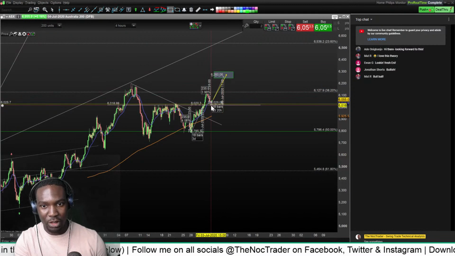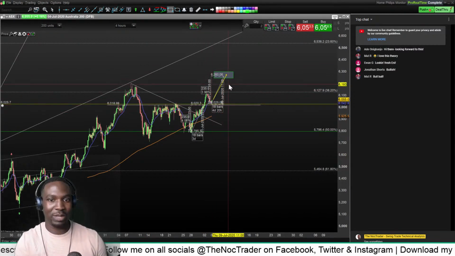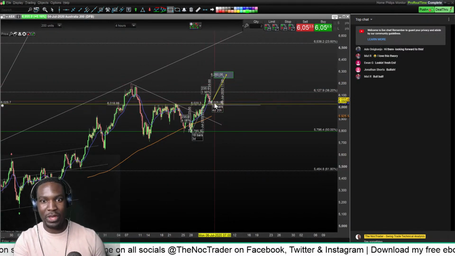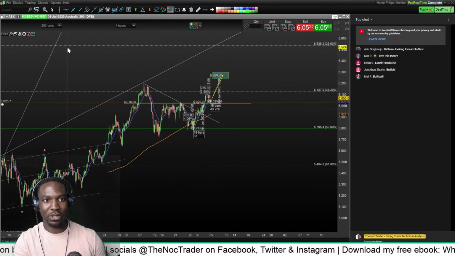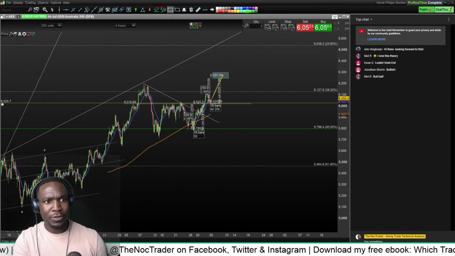But that's where I'd say my take profit is, or I'd maybe move my stop loss up there, and then if it retraces back, then that's what happens. But I would have made a profit already. So that's the plan for the ASX, which is the Australian 200 index.